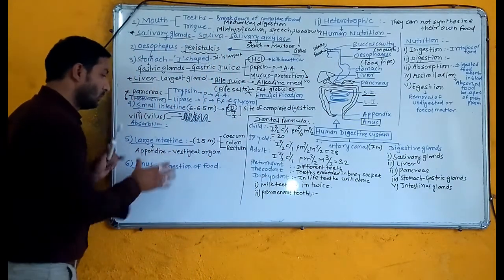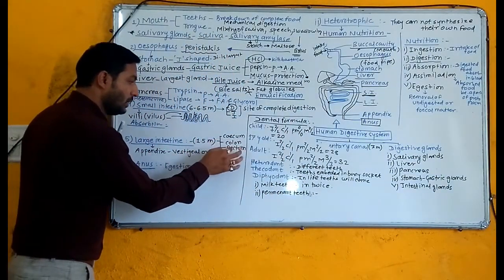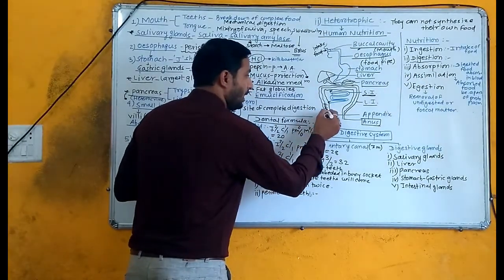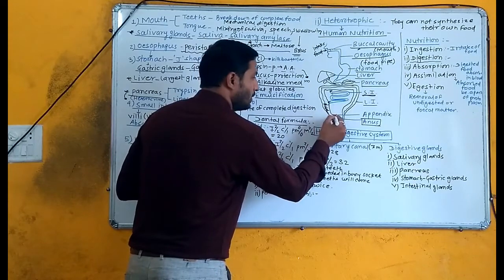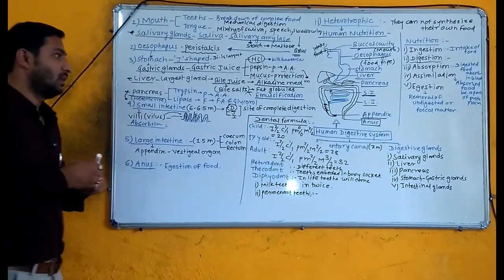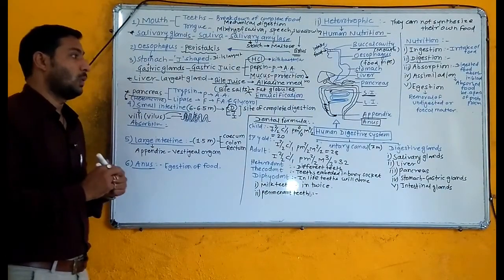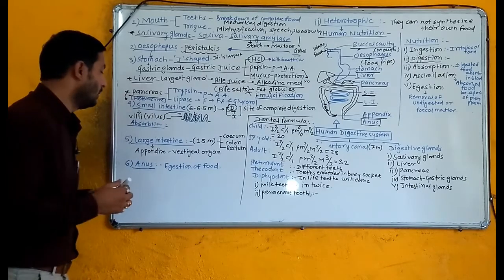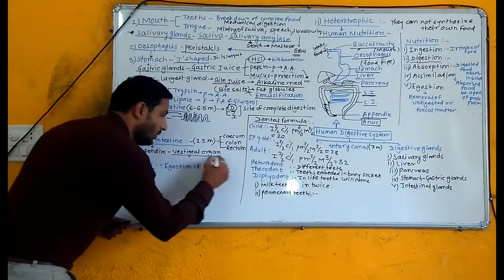Now these are the cecum, colon, and rectum. Cecum is here. This is the cecum, and near the cecum is a vestigial organ, which is known as the appendix. It is vestigial in human beings because there is no role of cellulose digestion in human beings. That's why it is a vestigial organ in our body.